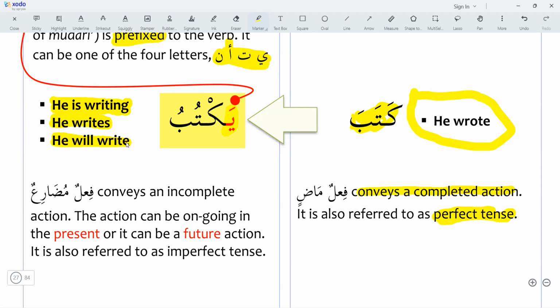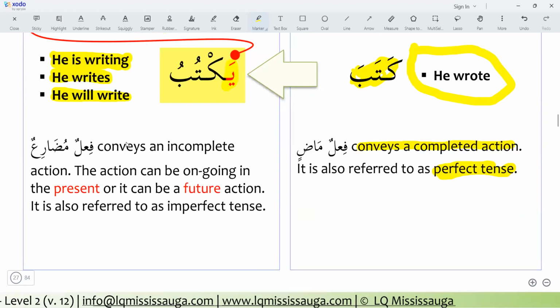And for all this, we use al-fi'lul mudari. What is al-fi'lul mudari? It conveys an incomplete action. The action can be ongoing. The work can be ongoing in the present tense. If it is ongoing, then it is in the present tense. Or it can be a future action.